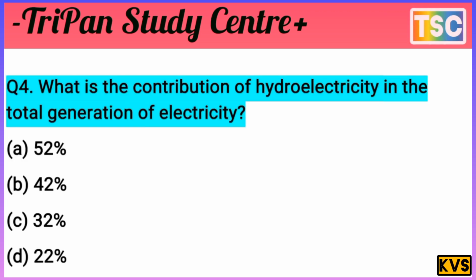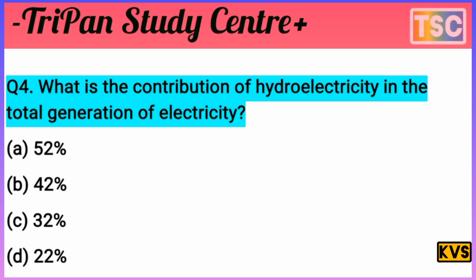Next question on your screen. What is the contribution of hydroelectricity in the total generation of electricity? The question is clear. That's important, and remember this question. A. 52%, B. 42%, C. 32%, D. 22%. That's the most important part.